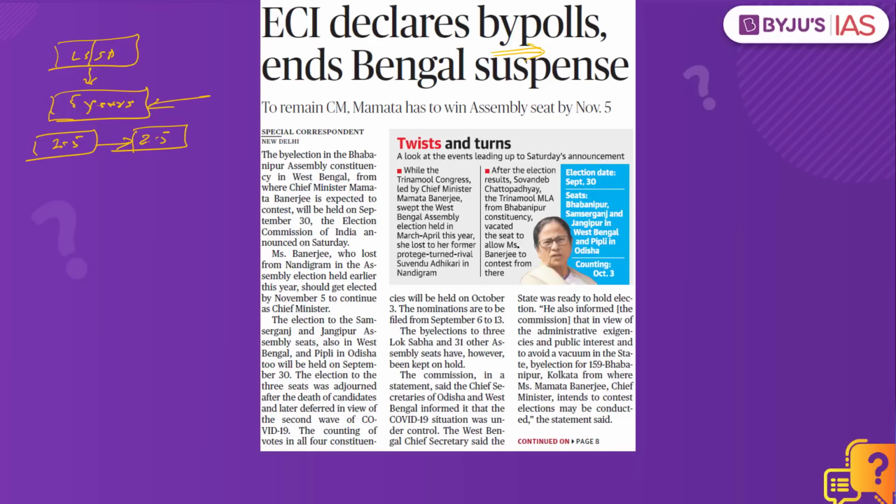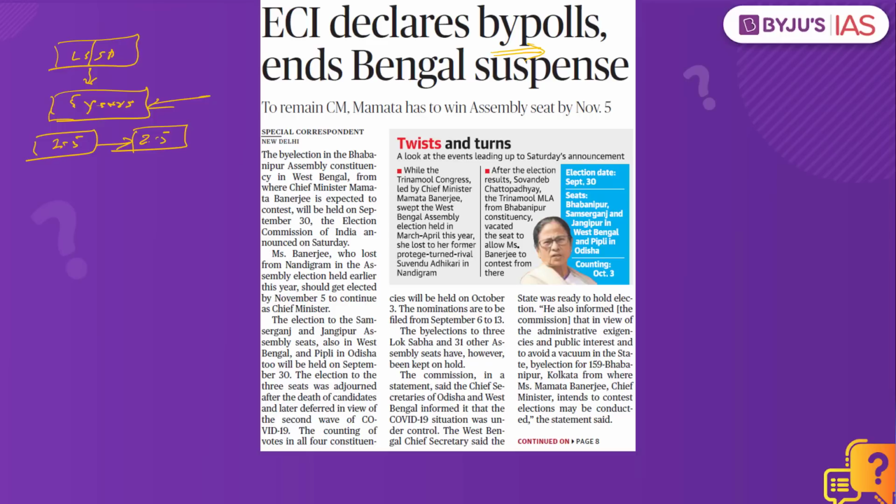Or let's say, for example, there is a person who has not attended the parliament or the state legislature and has been absent for nearly 60 days, and has not taken the permission from the house as well. In such a condition, this person's candidature can be declared as disqualified and Election Commission of India can take up the by-elections.